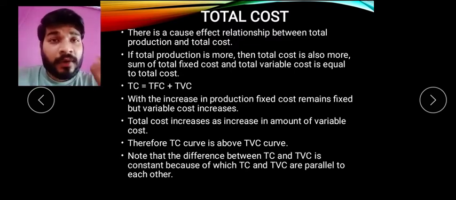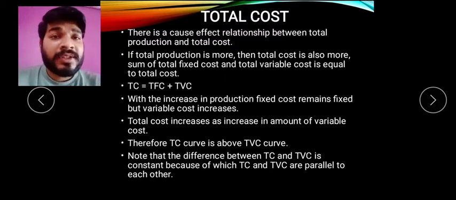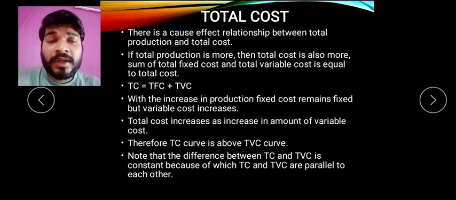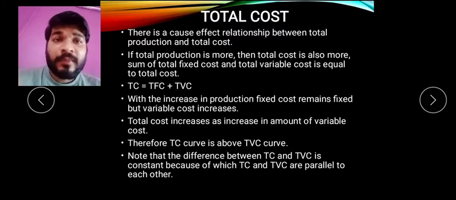When total fixed cost, if it gets removed, you find that total cost equals total variable cost. So ultimately the difference is nothing but the constant value, that is the total fixed value. And because of that fixed value, there is the line which has been drawn on the diagram form, you find that total cost curve and total variable cost curve are parallel to each other. Now to illustrate more clearly, हम इसको पूरा diagram form से करेंगे.